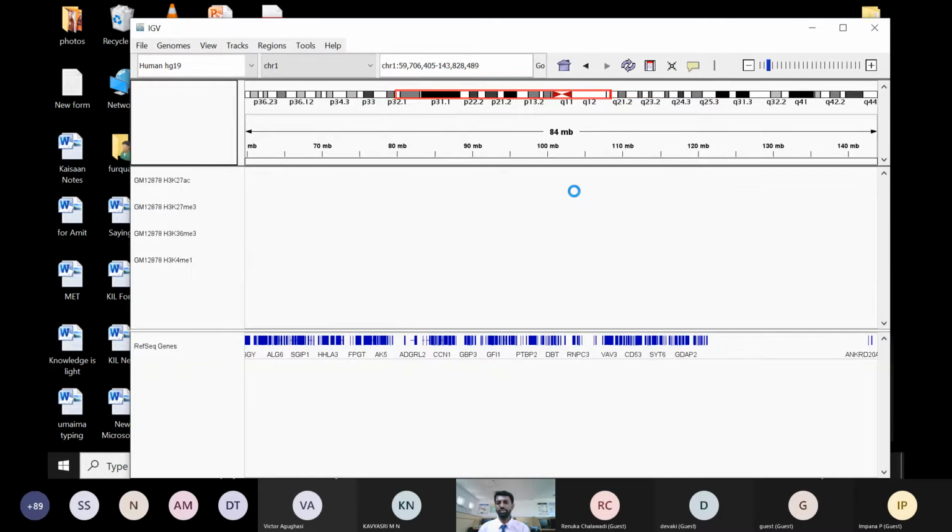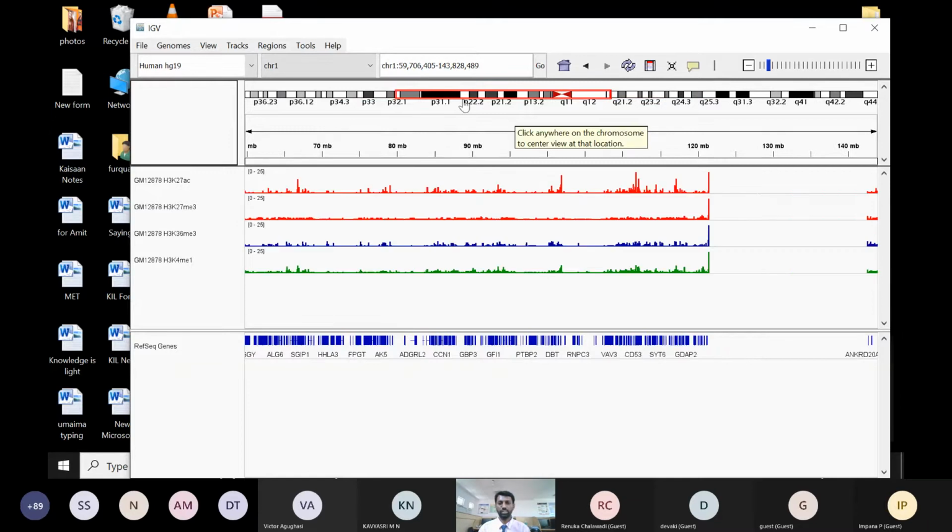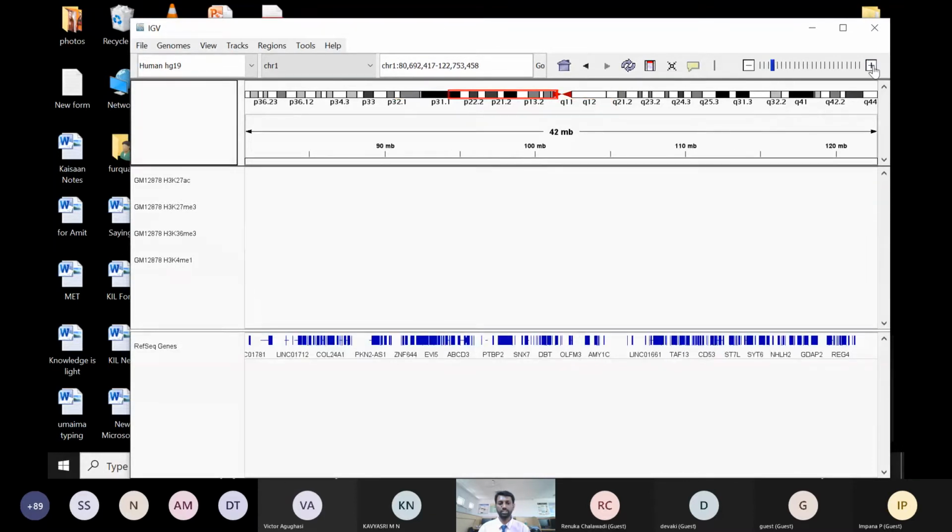And also if you just click on this, you can see that particular region in the chromosome. You can also zoom in and see it; the options are here. You can just click on this. You can just zoom it.